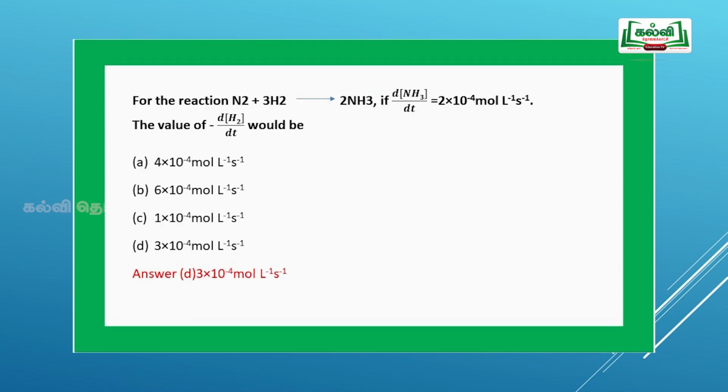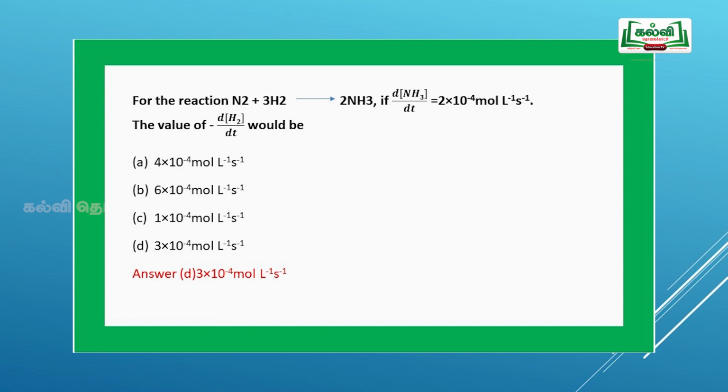Next question, for the reaction N2 plus 3H2 gives 2NH3, if d[NH3]/dt is equal to 2 into 10 to the power of minus 3 mol L inverse s inverse, the value of minus d[H2]/dt would be. If the question is asked like this, first of all you have to write the rate equation. The rate is equal to minus d[N2]/dt, is equal to minus 1 by 3 d[H2]/dt, that is equal to 1 by 2 d[NH3]/dt. They have given d[NH3]/dt is equal to 2 into 10 to the power of minus 3.